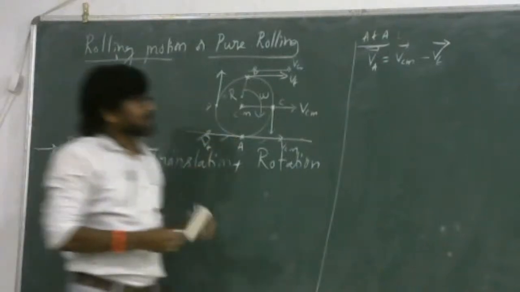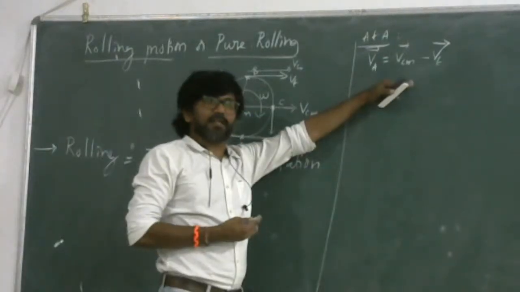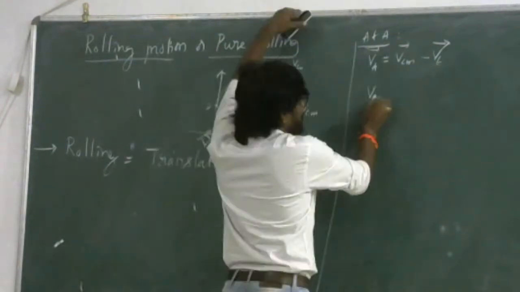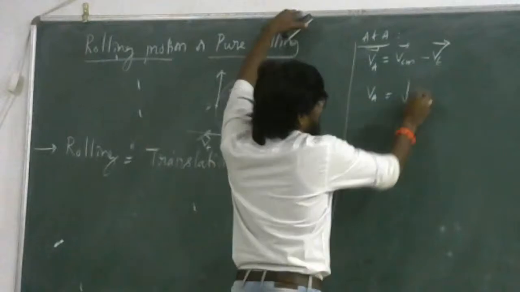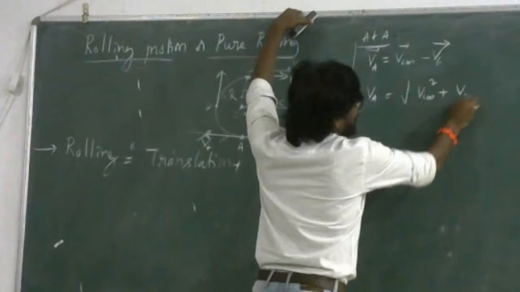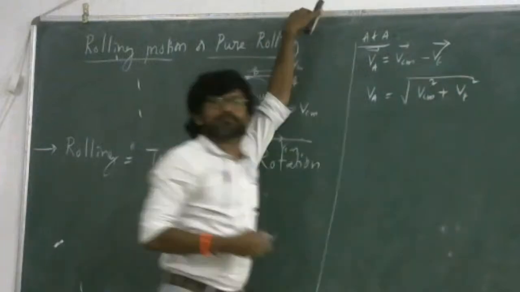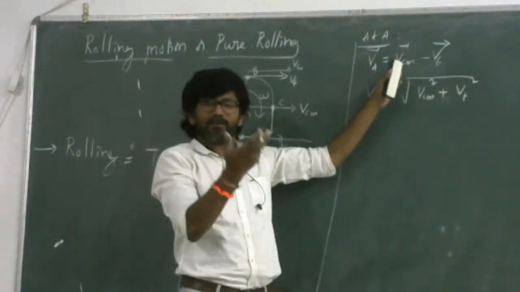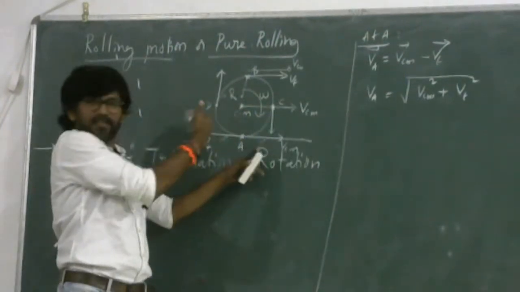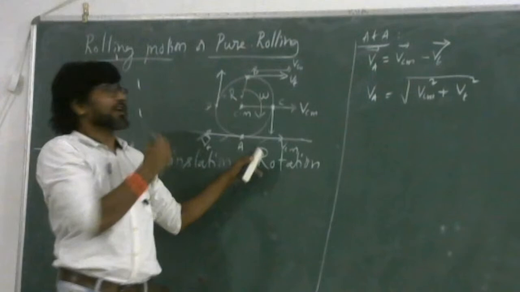So the magnitude of this, because it is in vector form, VA can be expressed as square root of VCM squared plus VT squared. Both are along the x axis only, but one is along the positive x axis and the other along the negative x axis, so if you square, you get the same.